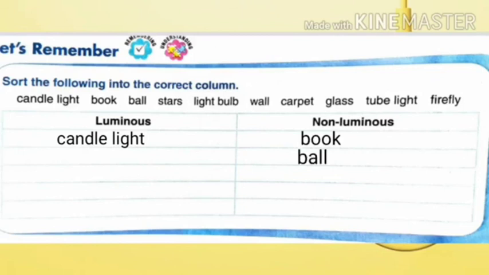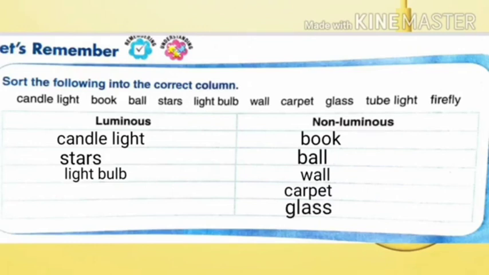Then ball is a non-luminous object. Star is a luminous object. Then next, light bulb is a luminous object and wall is a non-luminous object. Carpet is a non-luminous object. Glass is a non-luminous object. Tube light is a luminous object and firefly is a luminous object.